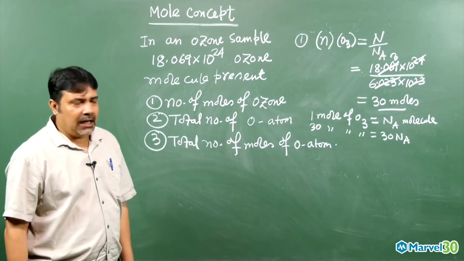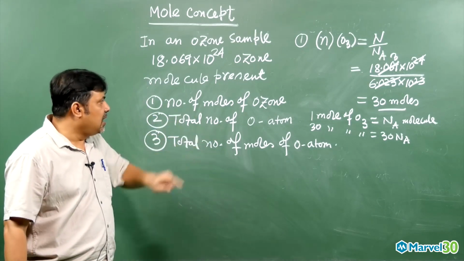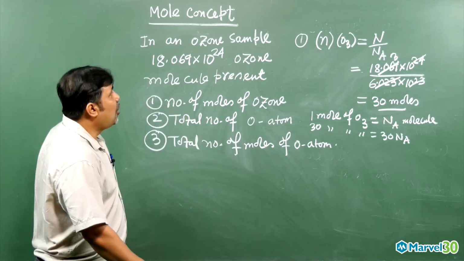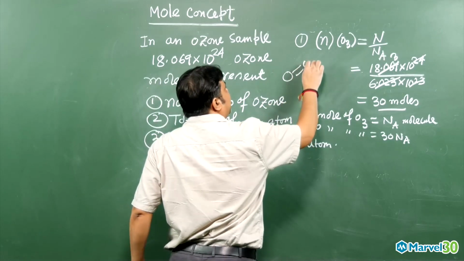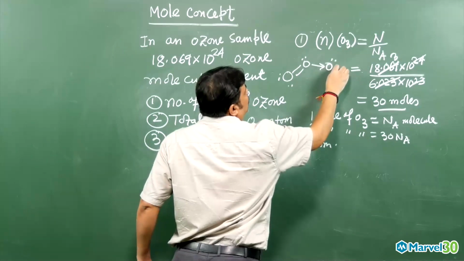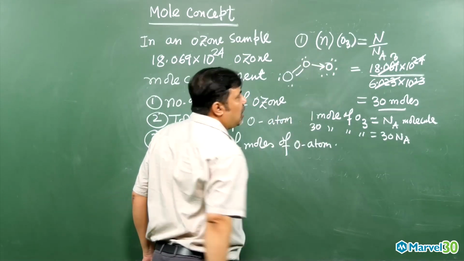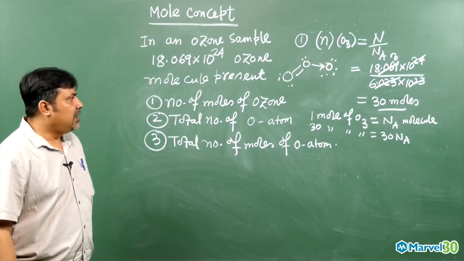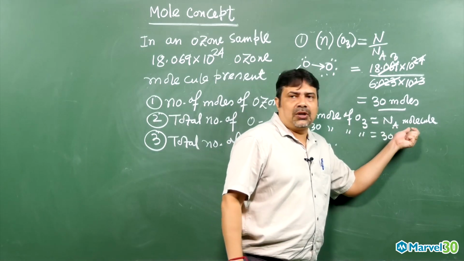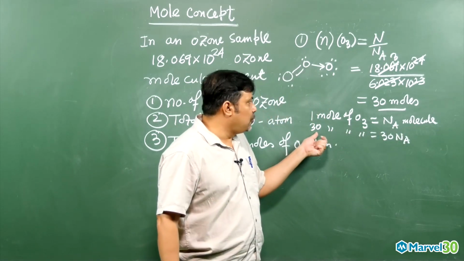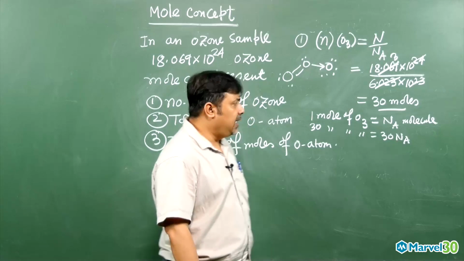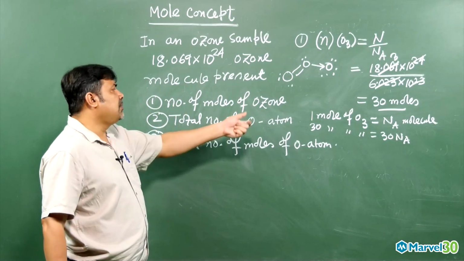Now in the second question they are asking the total number of oxygen atoms. So in 1 ozone molecule, how many oxygen atoms are there? This is the structure of ozone, my dear. In the chemical bonding chapter, I hope you know how to draw the Lewis dot structure. In 1 mole of ozone, how many ozone molecules are there? Avogadro number of ozone molecules. In 30 moles of ozone, how many will there be? 30 into the Avogadro number, a simple unitary method. And then they are asking the total number of oxygen atoms.